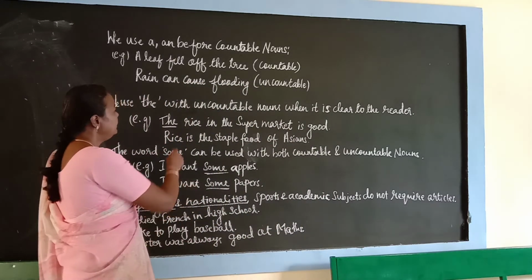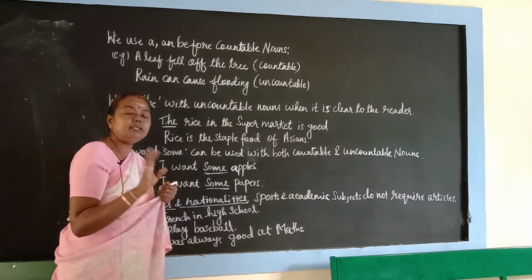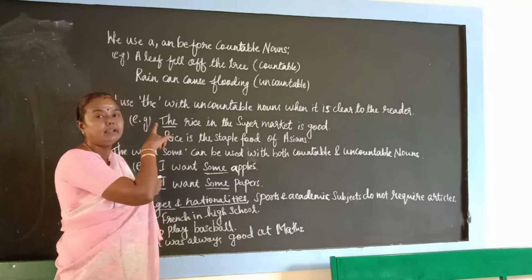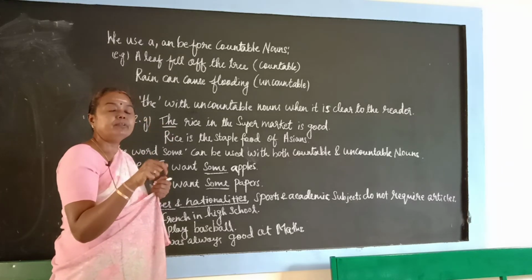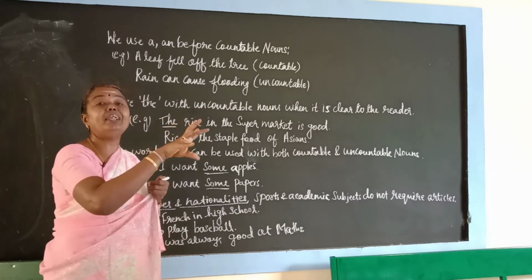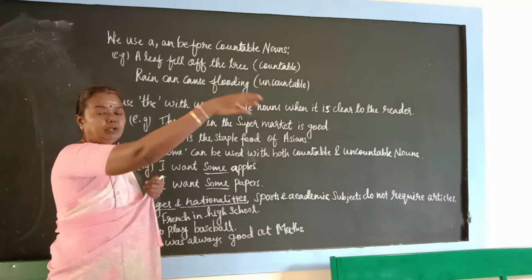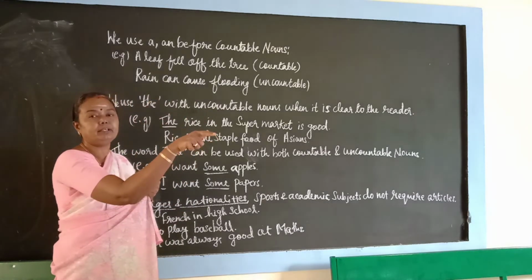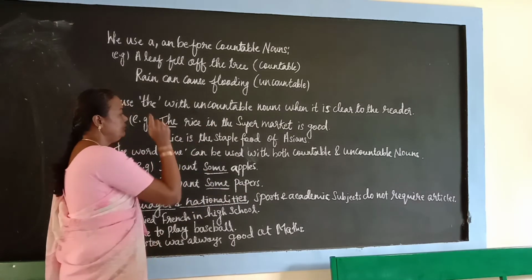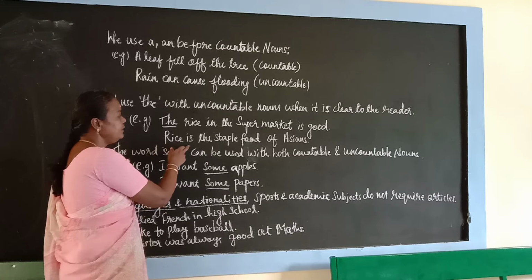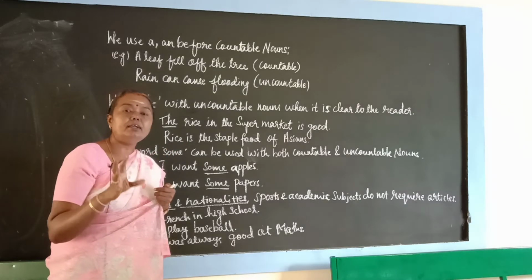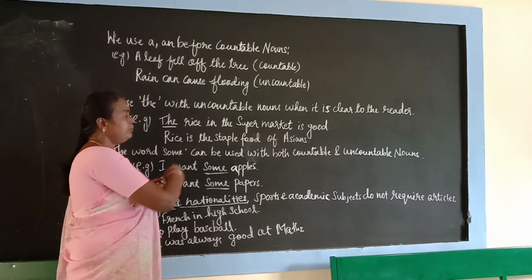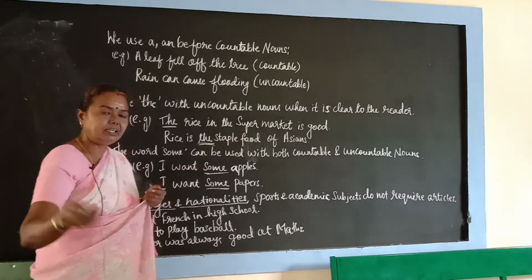For example, the rice in the supermarket is good. Generally we will not use an article for rice, because like rain we cannot count rice. But here we are saying some specific rice, a specific quality of rice available in a particular supermarket, defined. So the rice in the supermarket, we know which supermarket it is. So that's why the is used. But generally we don't use it. Rice is the staple food. It is not a defined one, rice is uncountable. So rice is the staple food of Asians or of Indians.